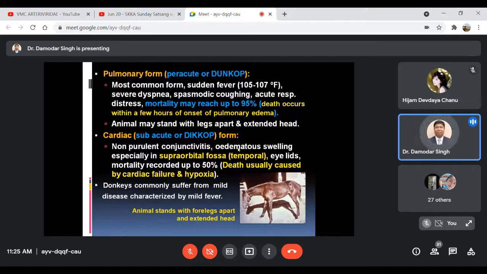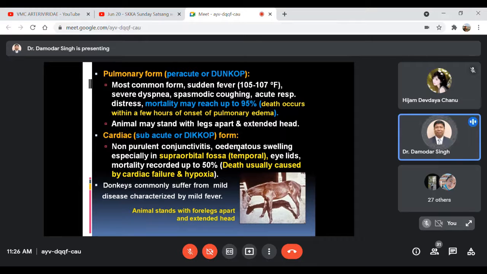it is the most common form among the 4 clinical forms of this disease, where the affected animals show sudden fever, high rise of body temperature, severe dyspnea, and spasmodic, painful coughing, with a painful spasm in the throat and trachea.